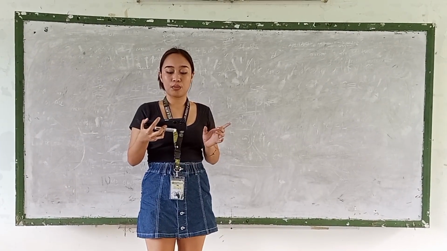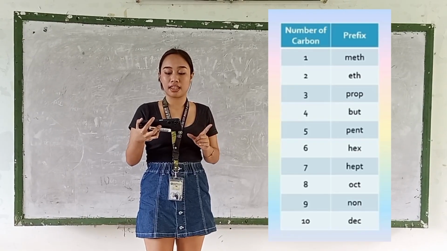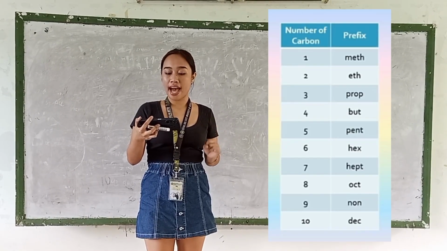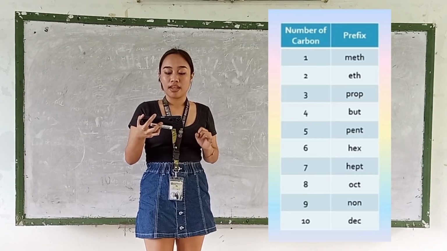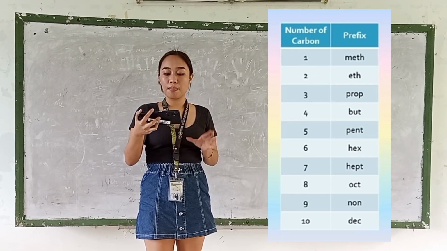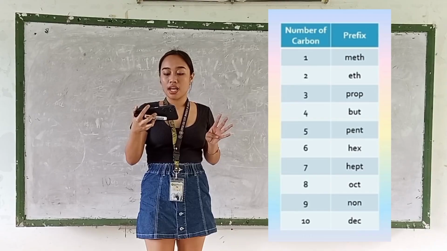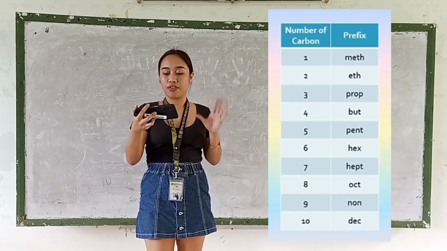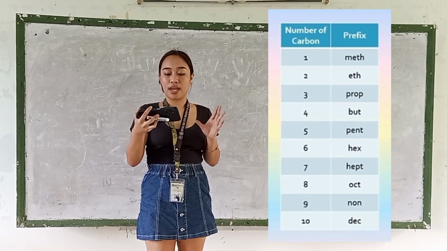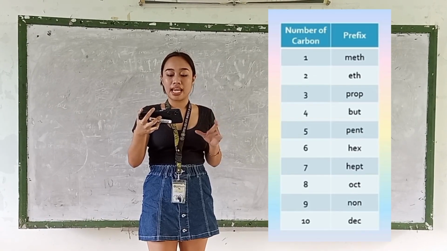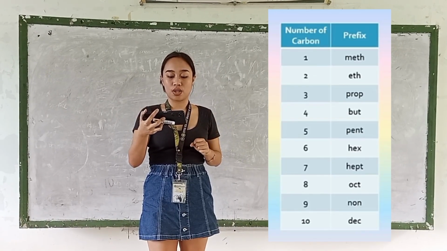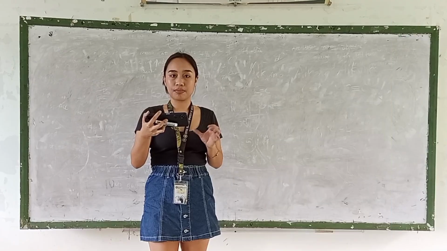If we have 1 carbon, the prefix is meth. If we have 2 carbons, the prefix is eth. If we have 3, it is prop. 4 is but. 5 is pent. 6 is hex. 7 is hept. 8 is oct. 9 is non. And 10 is dec.